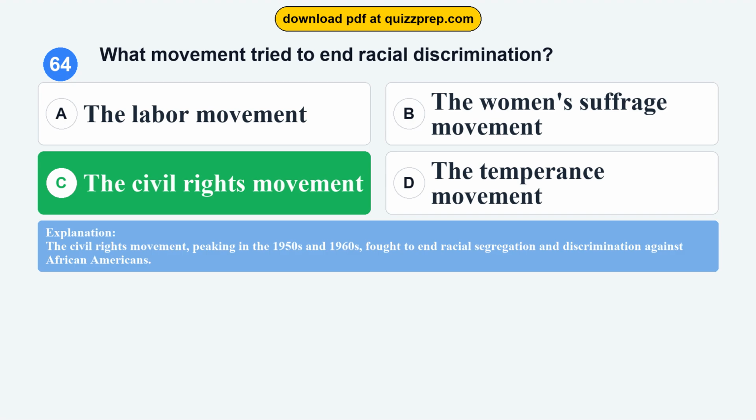The civil rights movement, peaking in the 1950s and 1960s, fought to end racial segregation and discrimination against African Americans.